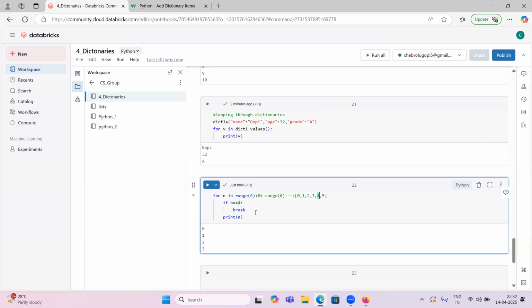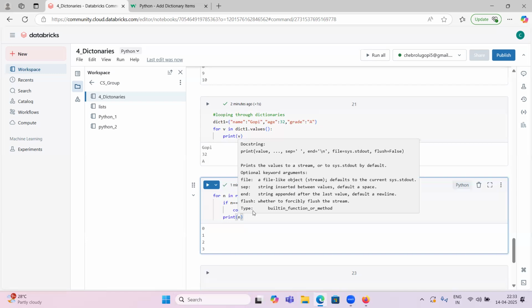Okay, now the continue statement. When n equals 0, does n equal 4? No, so it won't go to continue, and it will print 0. Whenever n equals 4, continue stops printing 4, because it skips only that current iteration.